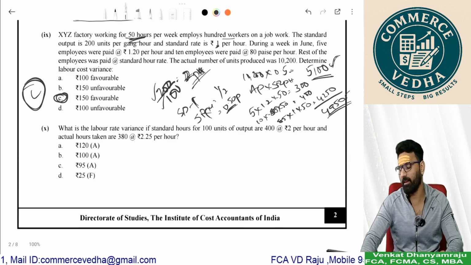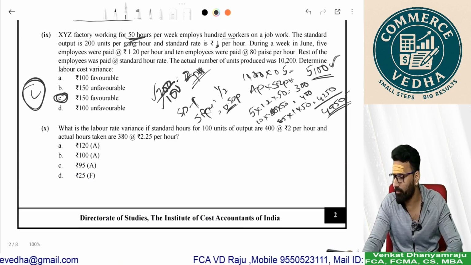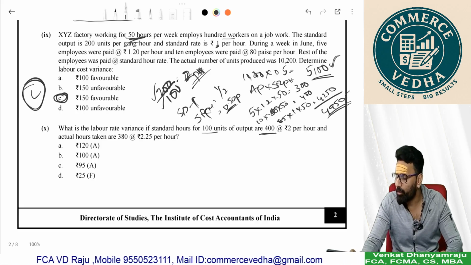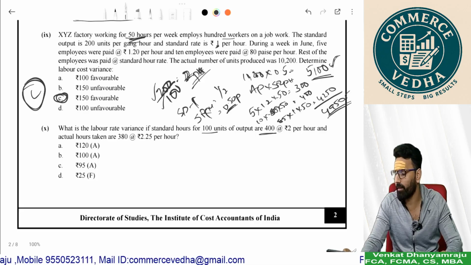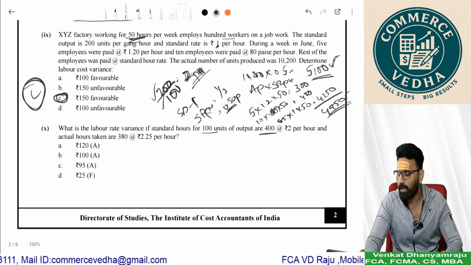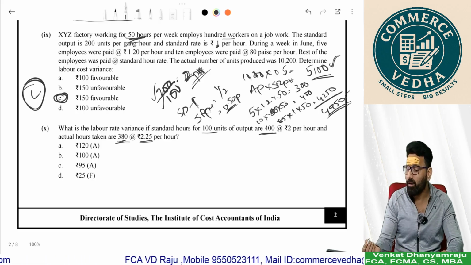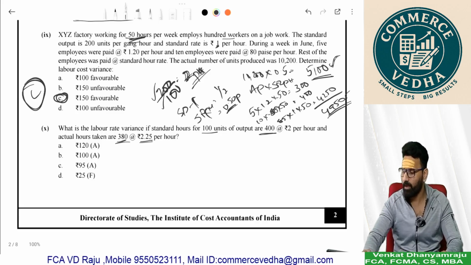What is the labor rate variance if standard hours for 100 units of output is 400? To produce 100 units, standard hours are 400 at 2 per hour and actual hours 380 at 2.25 per hour. See, what is this called? Rate variance, right? It says rate.